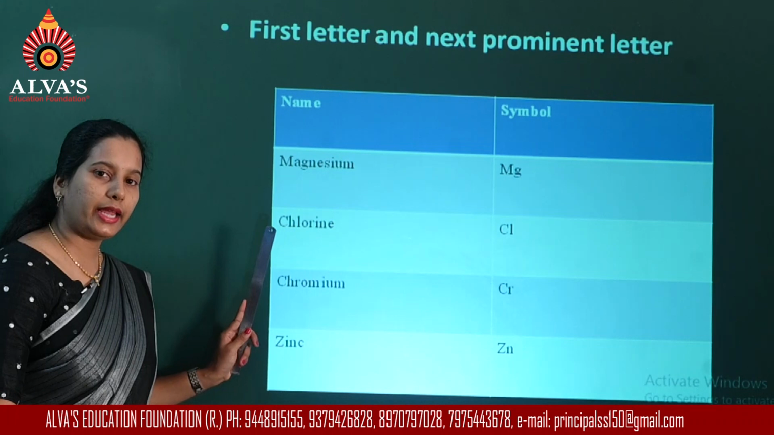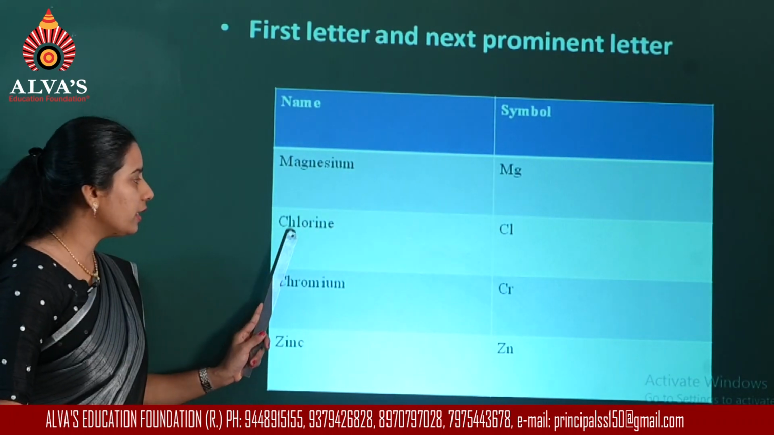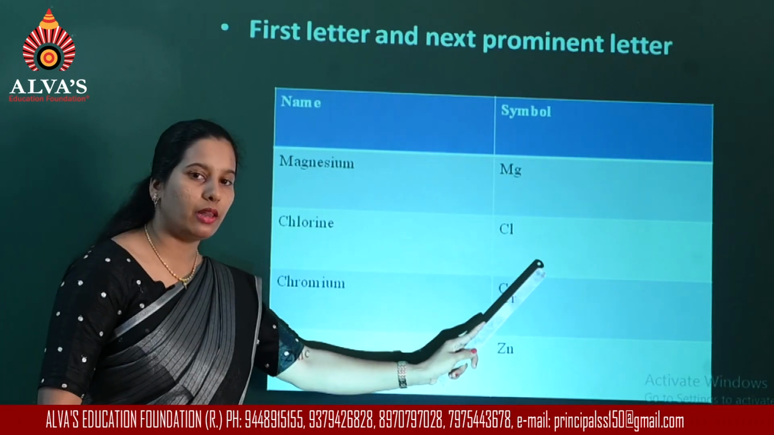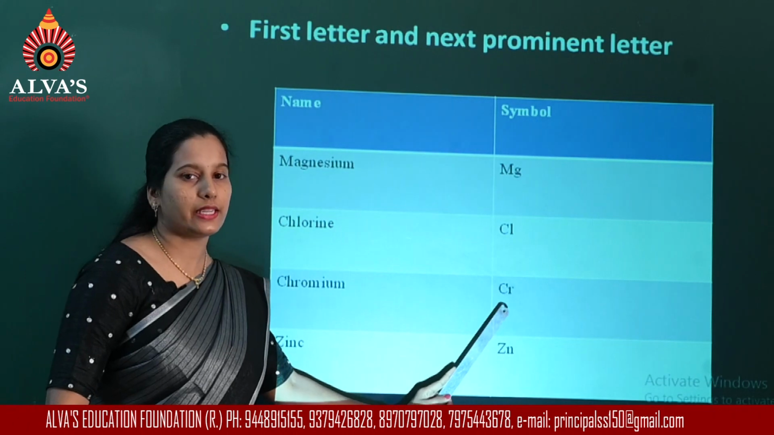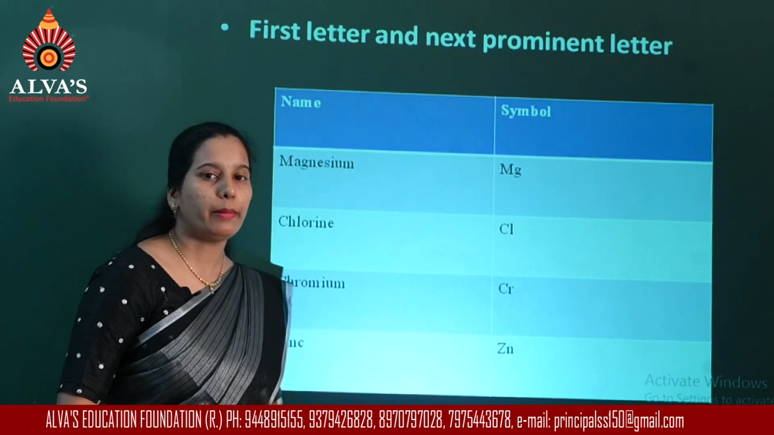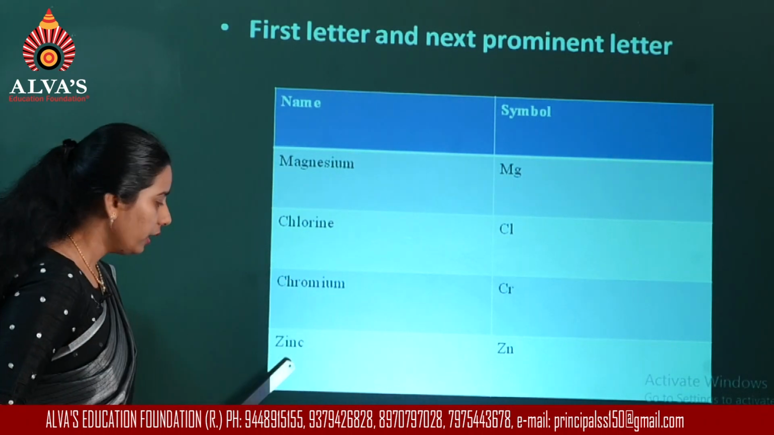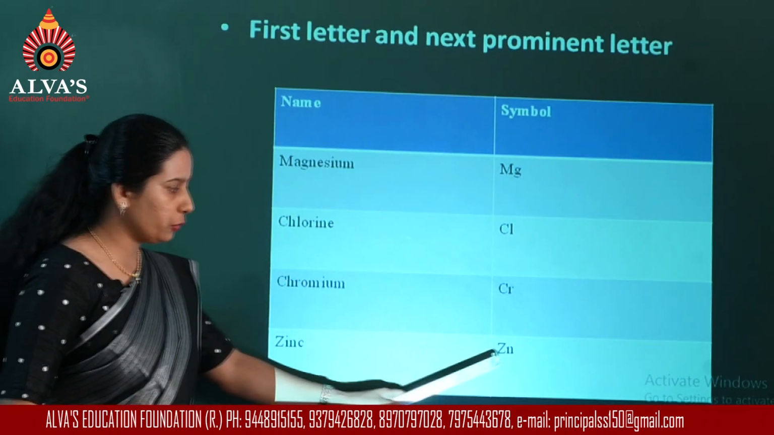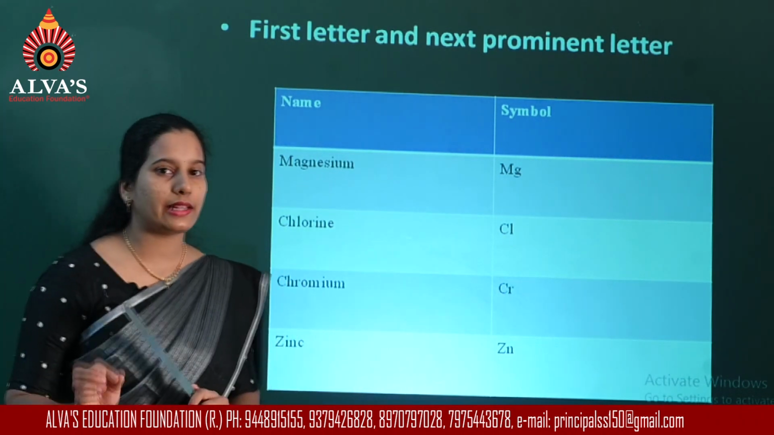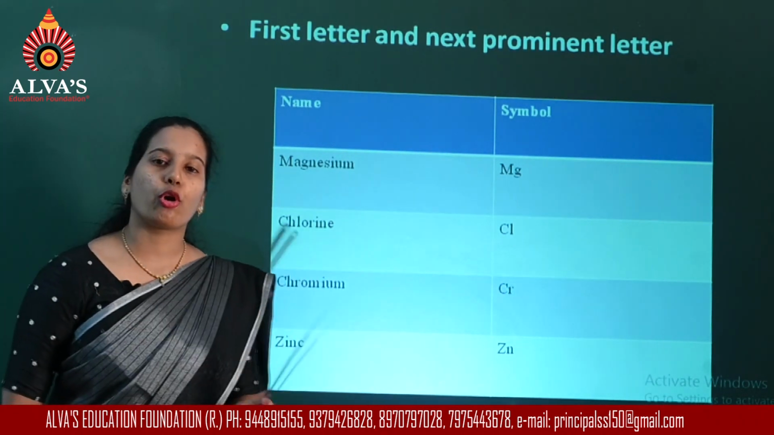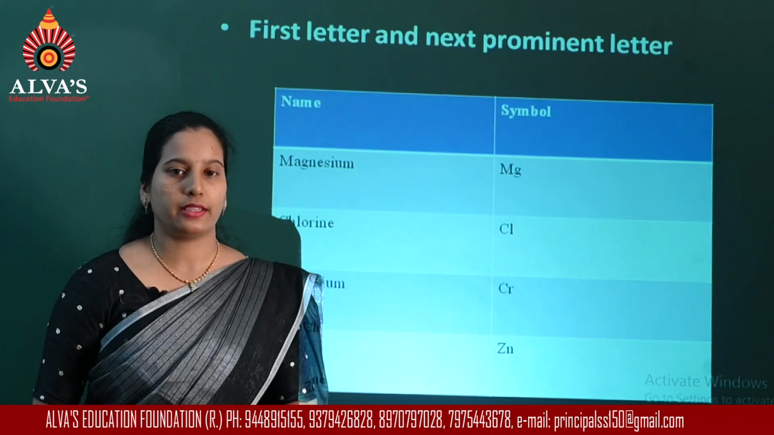Similarly, in the case of chlorine, we use the first and third letter to write the symbol. Chromium also, we are using the first letter and the next prominent letter, so the symbol becomes Cr. To represent zinc, we use the symbol Zn. Here also we are using the first letter and the next prominent letter. Now this is one more way of writing the symbol.